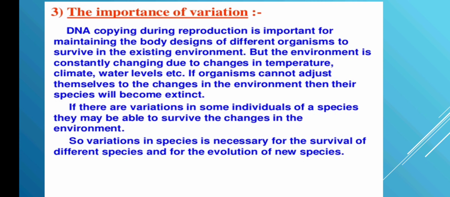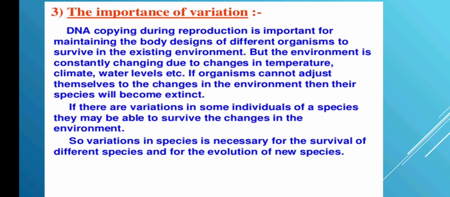If there are variations in some individuals of a species, then maybe they will be able to survive the changes in the environment. So the word variations is very, very important. But where is it happening? In the cell. Where in the cell? In the nucleus. Where in the nucleus? In the chromosomes, where chromatin threads are present.